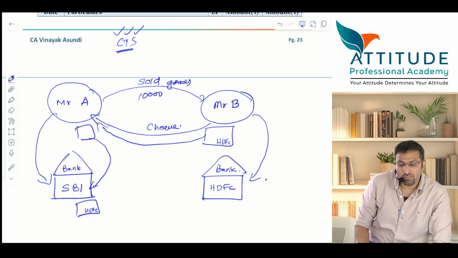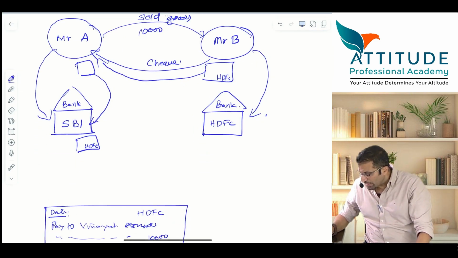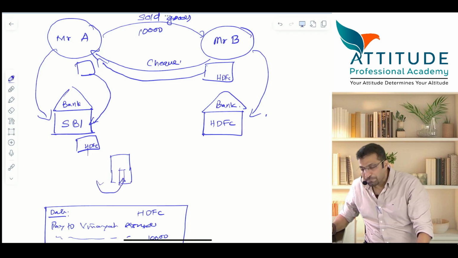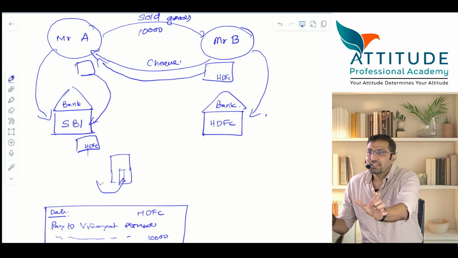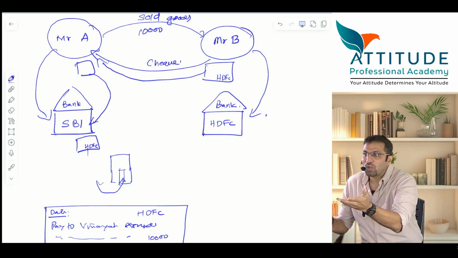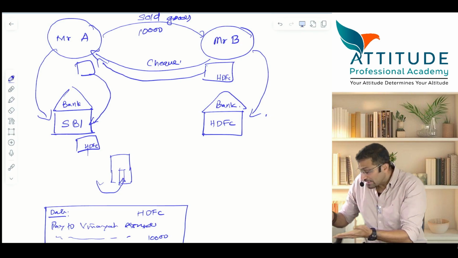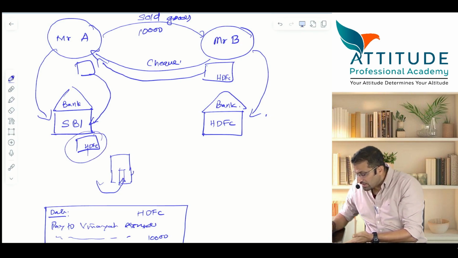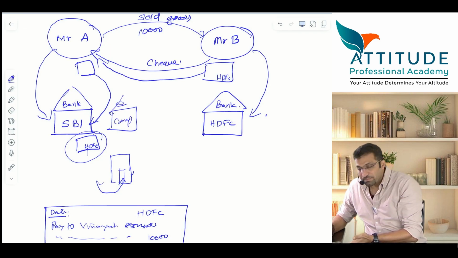हर एक बैंक में एक छोटा सा मशीन रहता है. ना ये छोटे से मशीन में ये चेक को इंसर्ट किया जाता है. Is that clear? Understood? And there are some codes which are not visible to our eyes. Is that clear? That physical check will come on the computer.